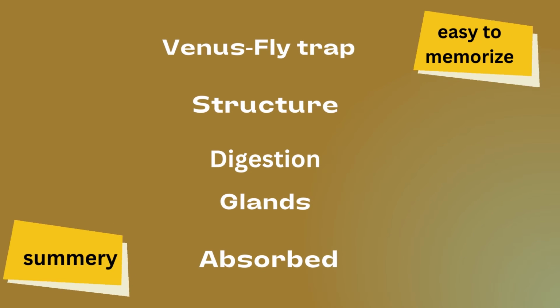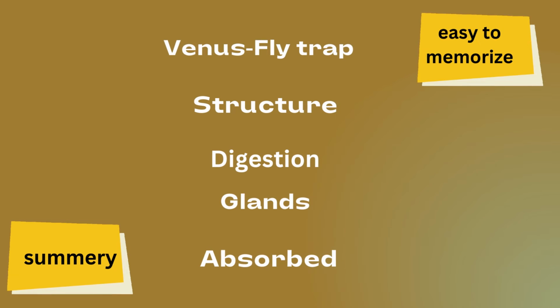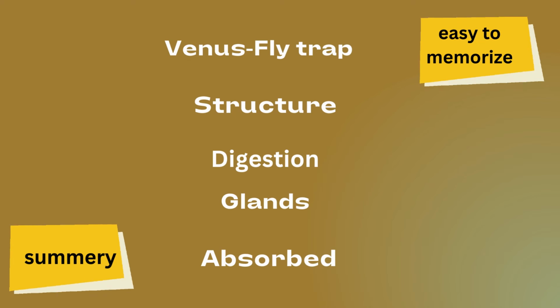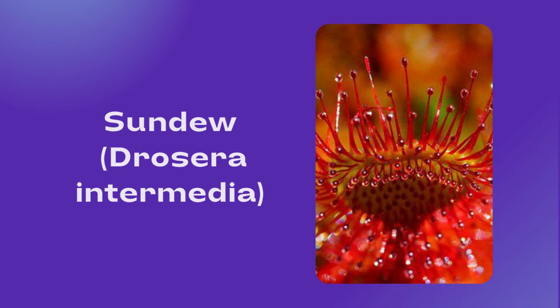Venus flytrap, we have discussed structure, digestion. In digestion, glands play a major role. From glands, enzymes are produced. They do digestion, and then digested food is absorbed.